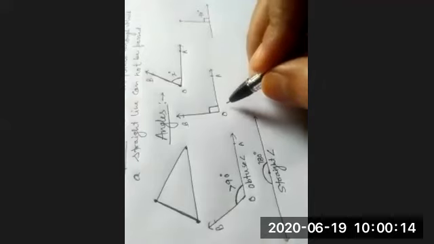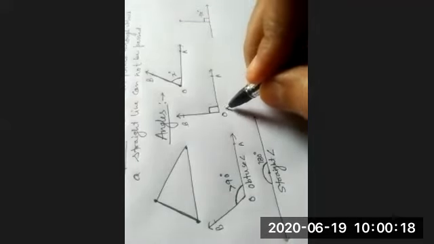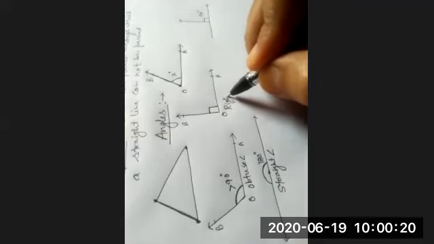A straight angle. And what is that called, greater than 90 degree but less than 180 degree? It is called obtuse angle. What is this angle called? Perpendicular angle, right angle.